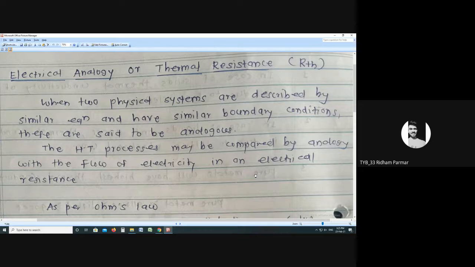Area, sir. Only area is there. Our equation is Q is equal to K into A into dT by dx. So at the numerator we have to take only dT. Remaining we have to take at the denominator. So what is the equation at the denominator?